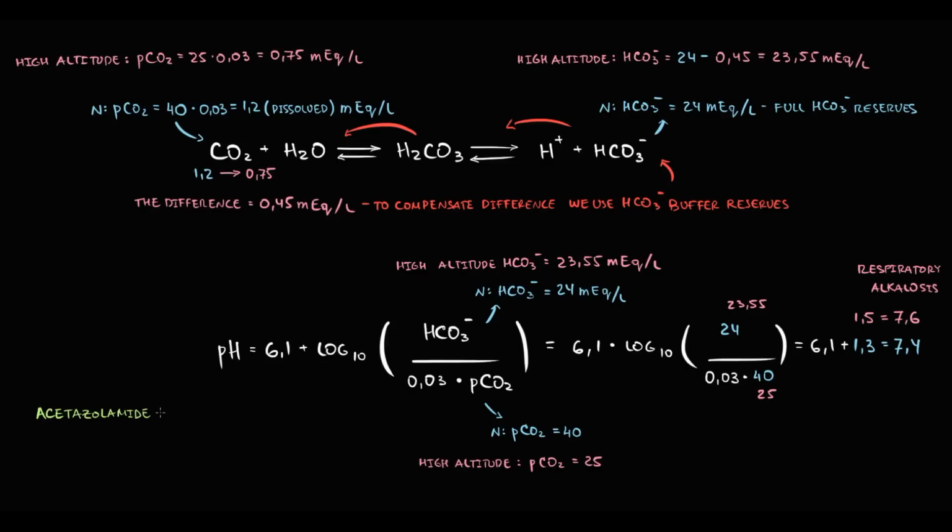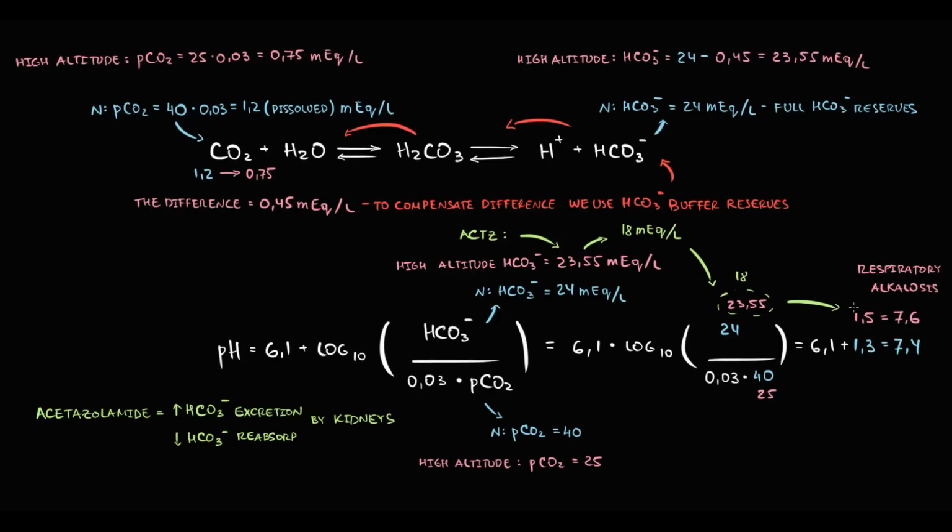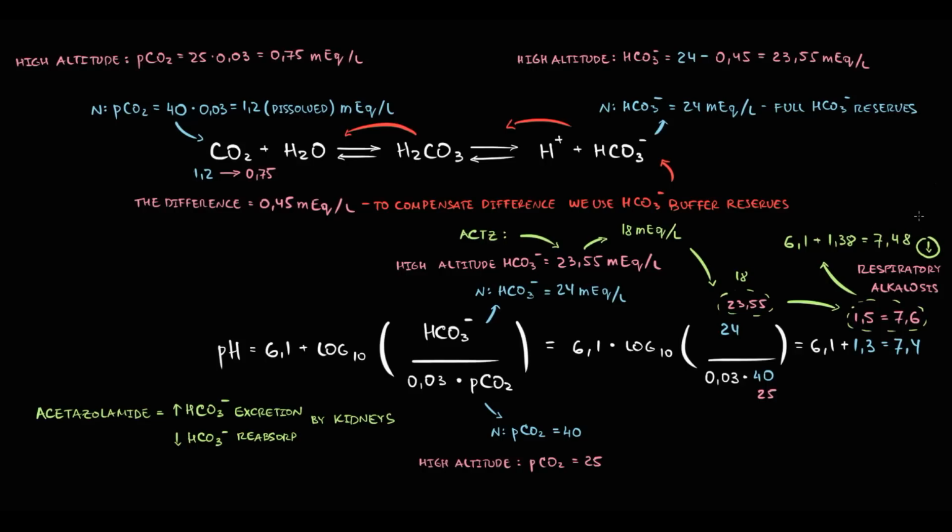Acetazolamide increases the excretion of bicarbonate, and at the same time it decreases the reabsorption of bicarbonate by the kidneys. So acetazolamide can decrease the concentration of bicarbonate in the blood. Let's suppose that bicarbonate concentration decreased to 18. Now, if bicarbonate concentration decreased to 18, blood pH will become 7.48. So, as we see, it can somewhat correct the alkaline state.